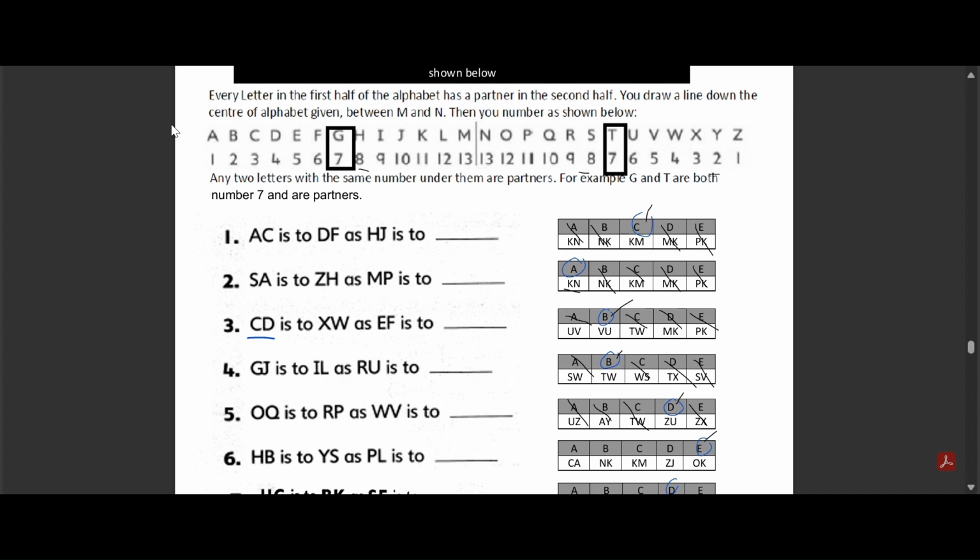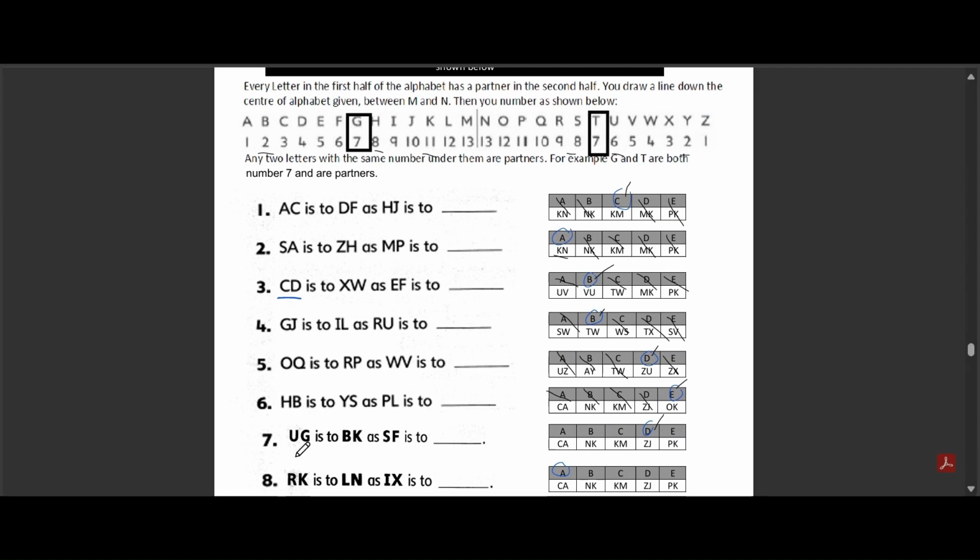Why are the other options incorrect? Option A is not the correct mirror pair. Options B and C are incorrect partners. Option D has the right mirror for P but the wrong mirror for L. Question 7. UG is to BK as SF is to what?